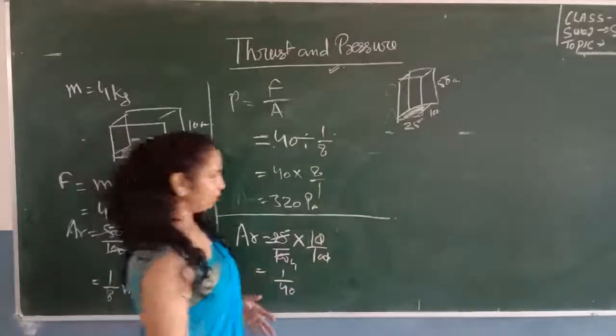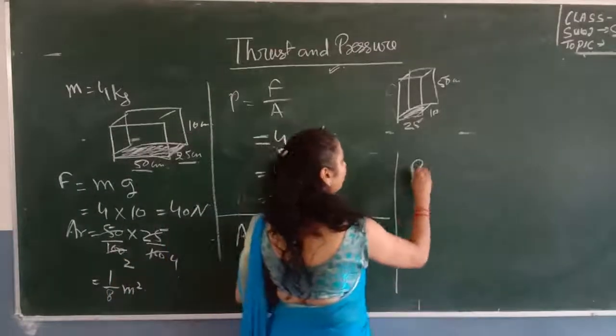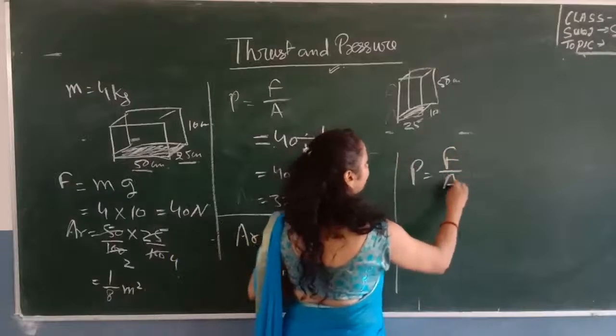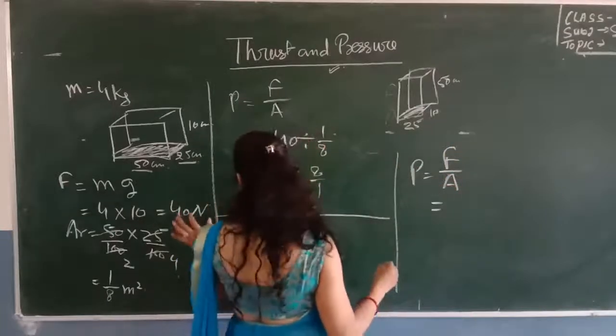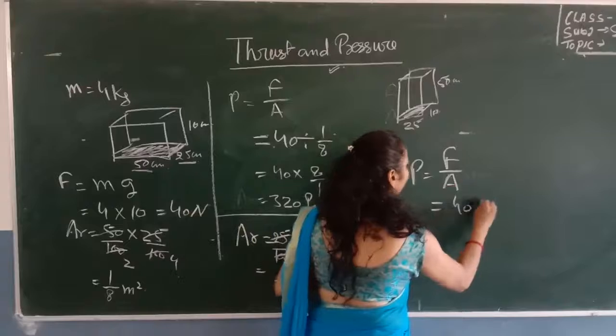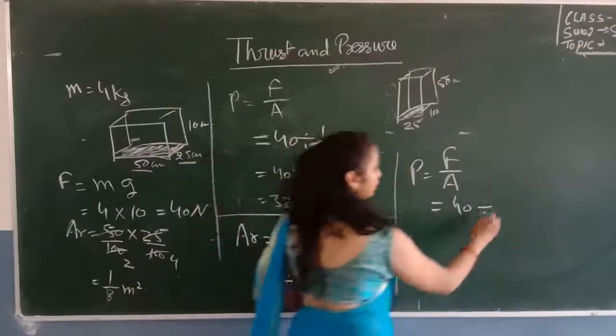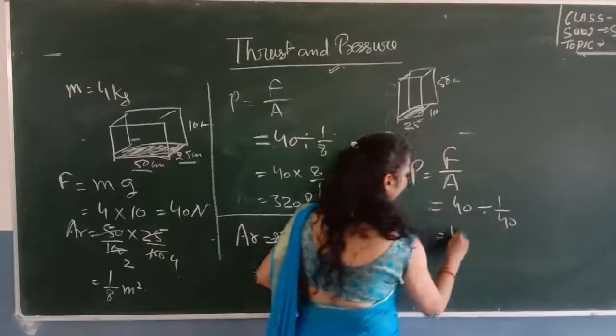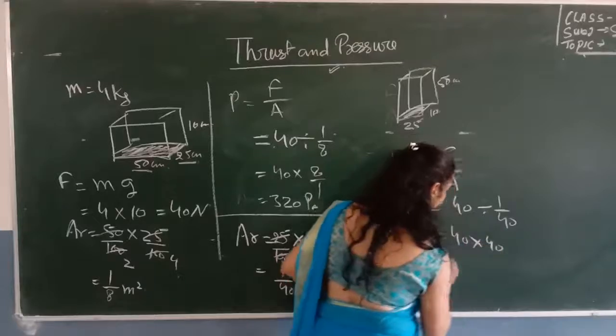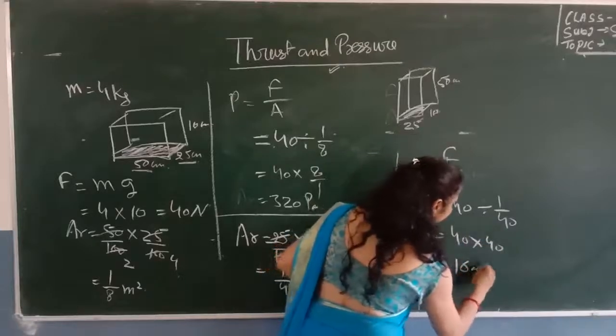Now we can calculate the pressure by using the formula. Pressure is equal to force upon area. What is the value of force here? It is again 40 Newton divided by 1 upon 40. This is the area. Then you will get 40 multiplied with 40, 1600 Pascal.